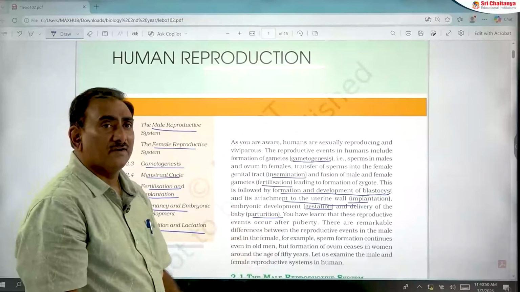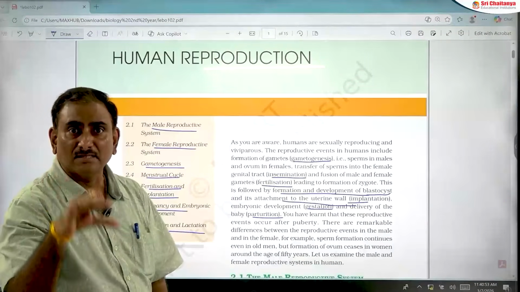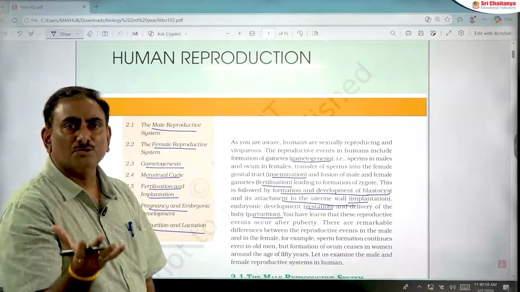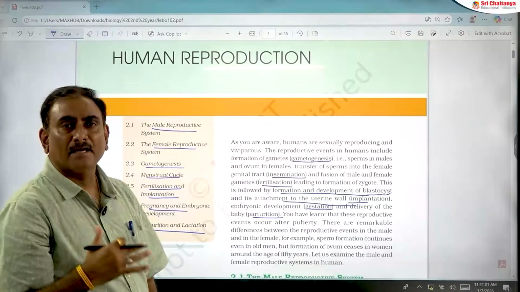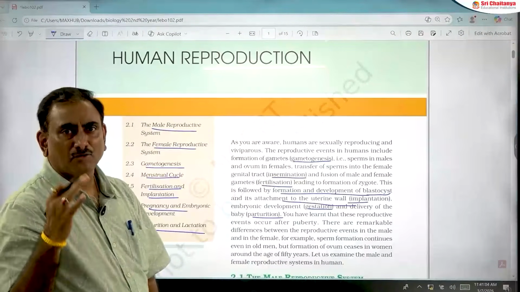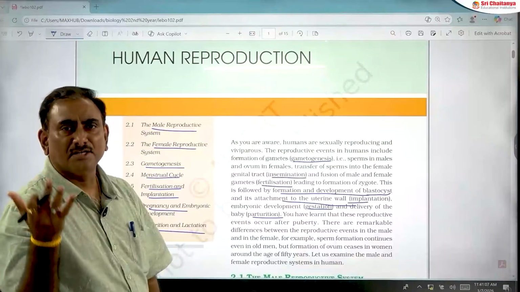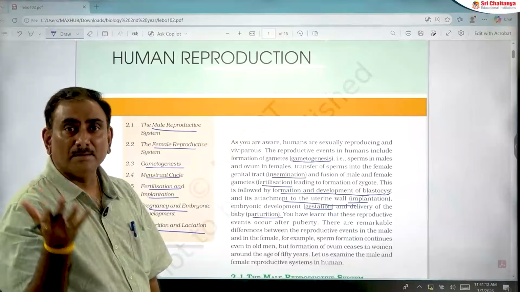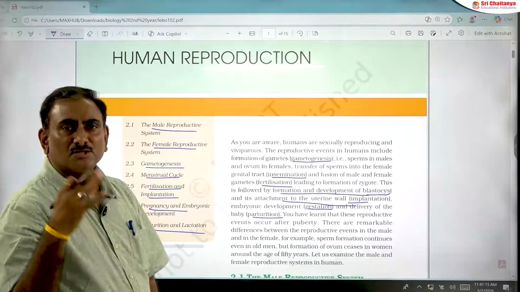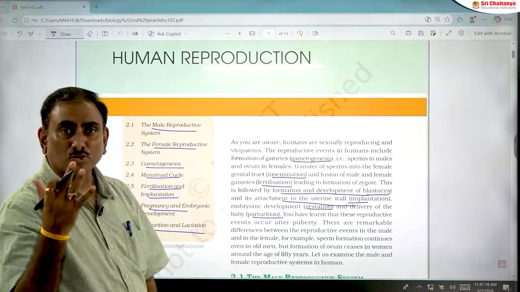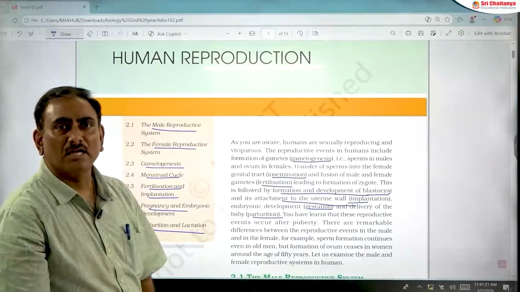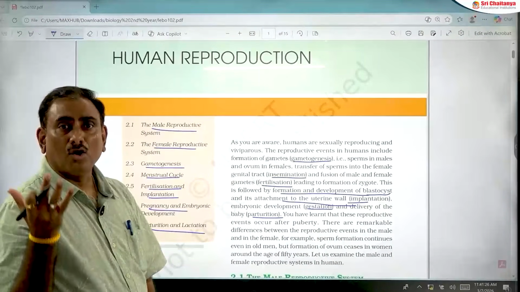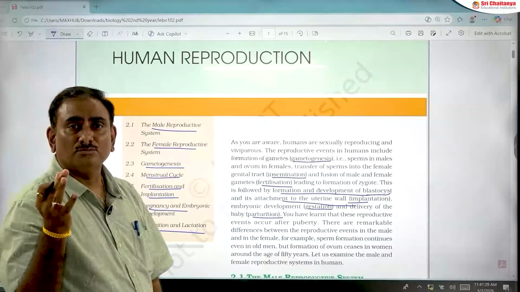Next, what is the difference between the reproductive phase of males and females? In males, spermatogenesis begins at puberty and continues till the end of life, up to 70 to 80 years. But in females, oogenesis begins in the embryonic stage and it stops by the age of 50 years. That stoppage of the menstrual cycle in females is called menopause. So men have a long reproductive phase when compared to women.